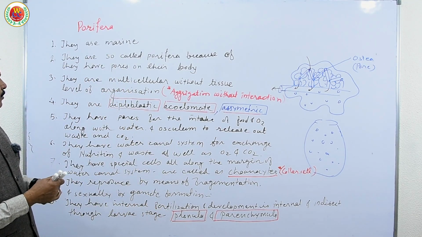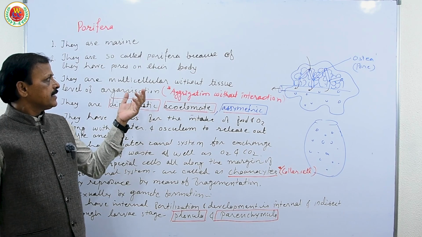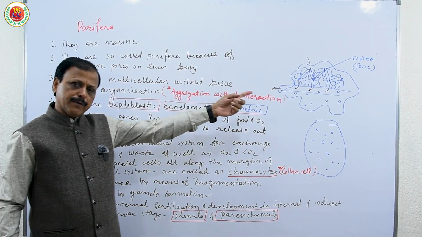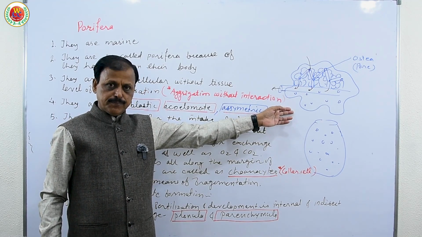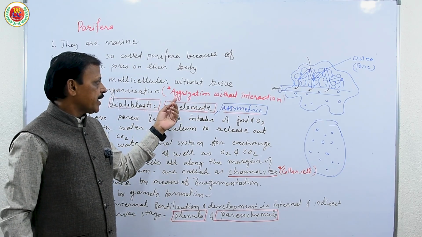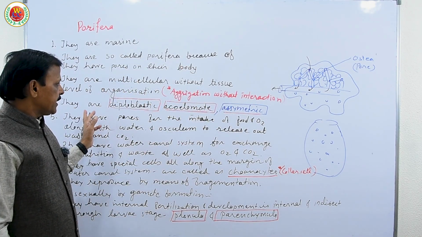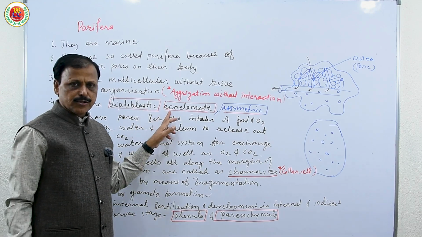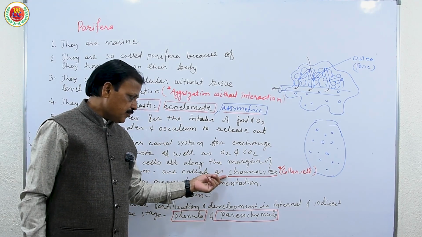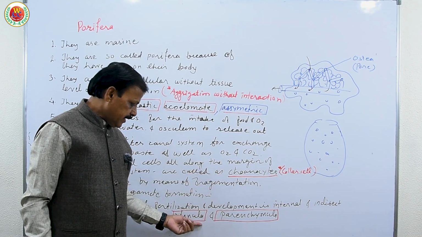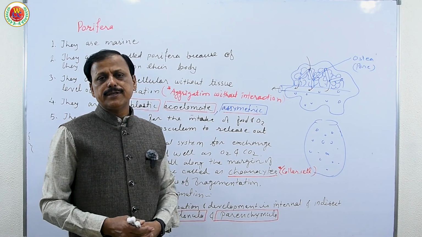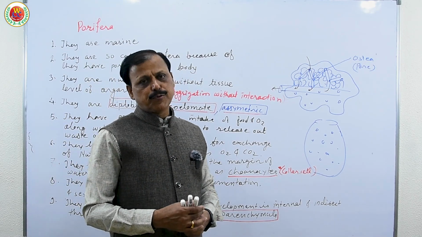So very important to note once again as a part of revision that they are so called because they have pores on their body and they are multicellular, just evolved to be multicellular but not interacting, therefore they do not have tissue organization, so aggregation without interaction. They are diploblastic, acoelomate, asymmetric, and they have a special cell called choanocyte. It's very important, and they reproduce indirectly. Their development is indirect through larvae, planula and parenchyma. These are the important points.